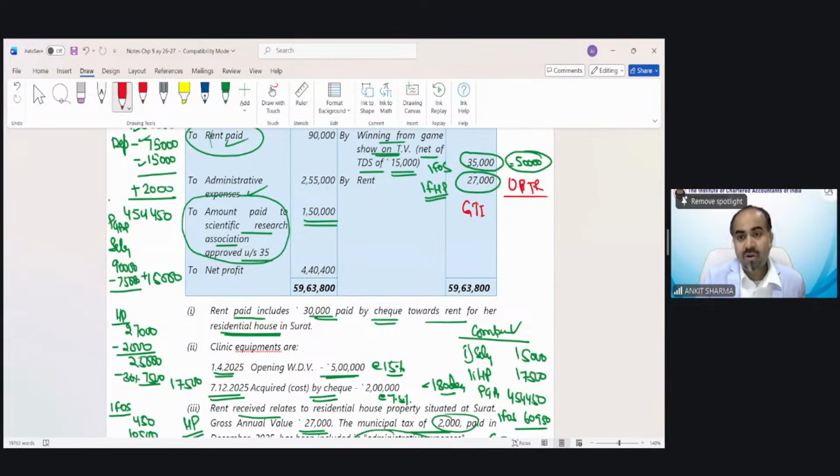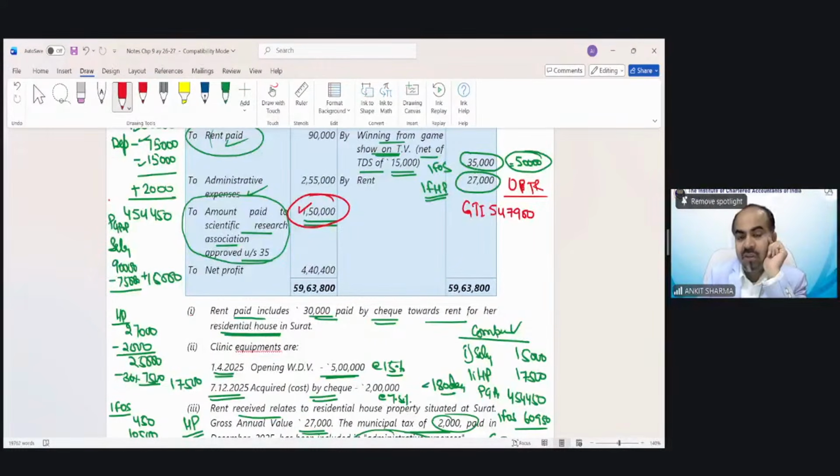So that was 547,900. Now we have to make adjustment in this GTI to find out the TI as per optional tax regime. So one, we disallowed this.